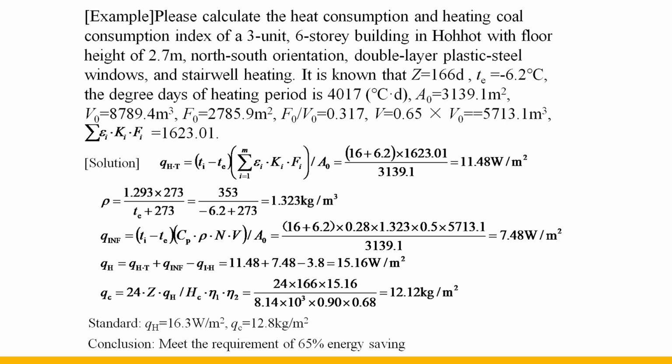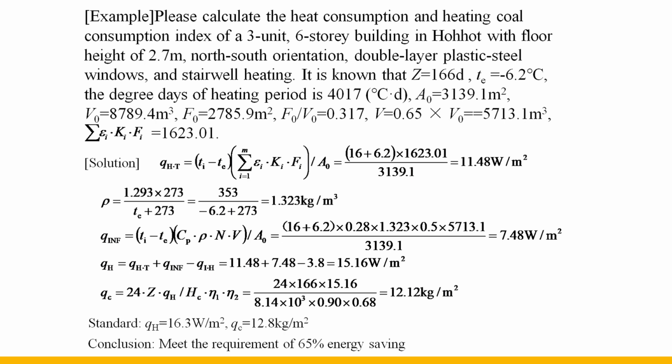The first step is to calculate the heat transfer heat consumption of the unit building area through the envelope structure, according to the indoor temperature of the residential building of certain degrees Celsius, plus the outdoor calculation temperature of 6.2 degrees Celsius, and then multiplied by the sum of the product of the effective heat transfer coefficient and the heat transfer area of the outer envelope structure, which is 1,623.01, divided by the building area, 3,139.1. The calculated result is 11.48.